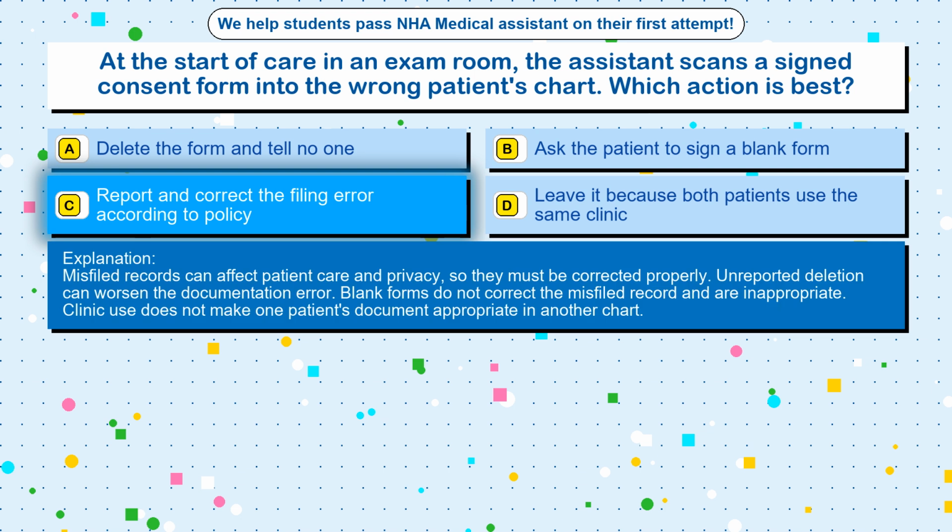Misfiled records can affect patient care and privacy, so they must be corrected properly. Unreported deletion can worsen the documentation error. Blank forms do not correct the misfiled record and are inappropriate. Clinic use does not make one patient's document appropriate in another chart.